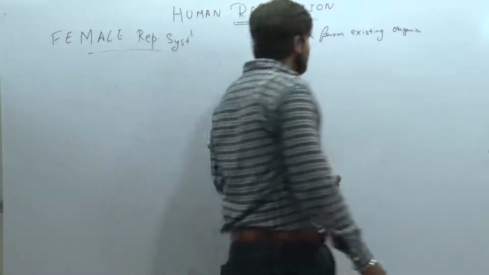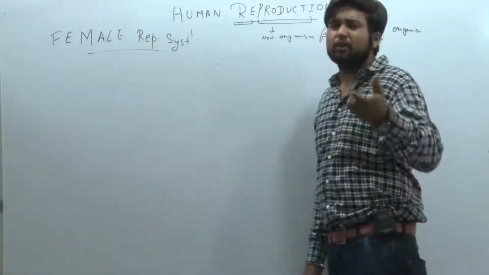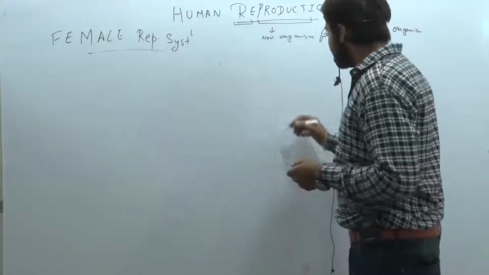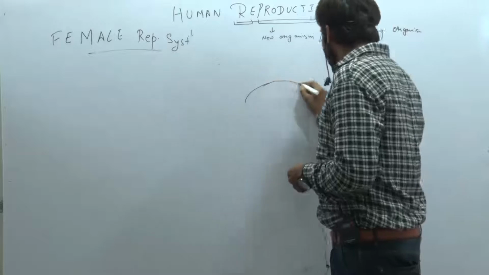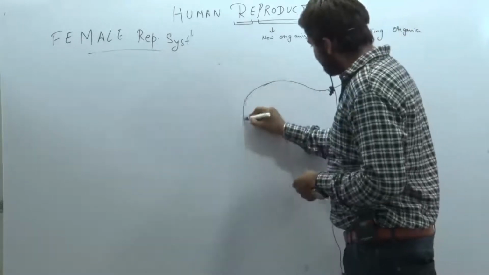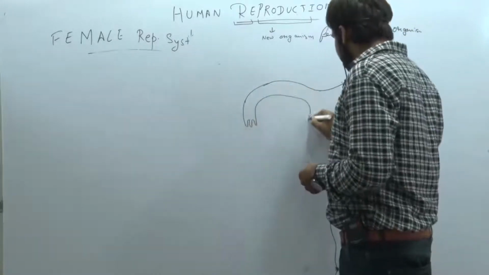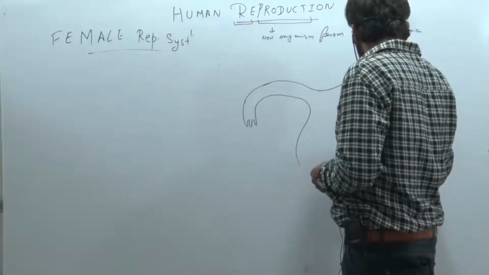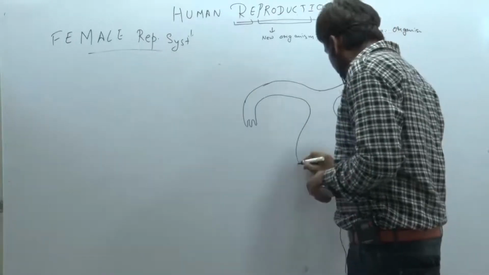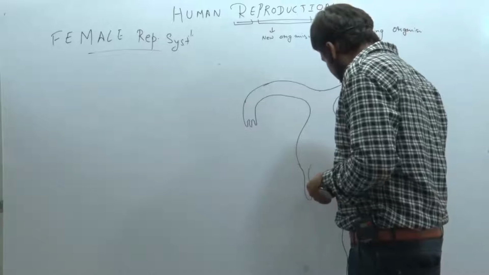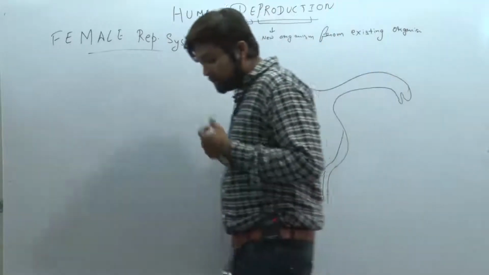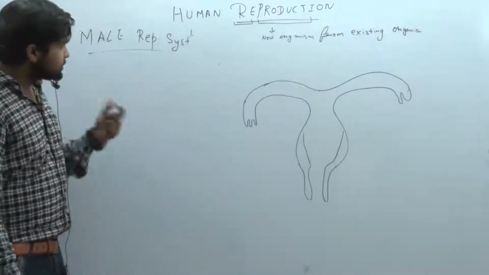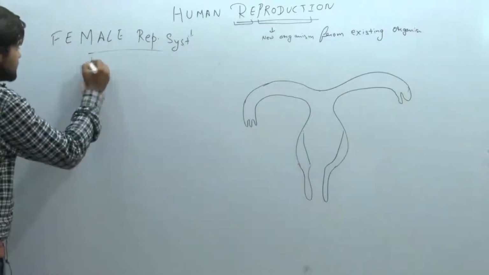So in the female reproductive system, you have always watched a diagram. I'm just making a rough diagram of the fallopian tube, if you have ever watched that diagram. So I have made the rough diagram of the female reproductive system. What does it consist of?